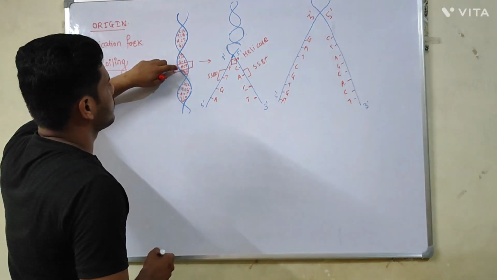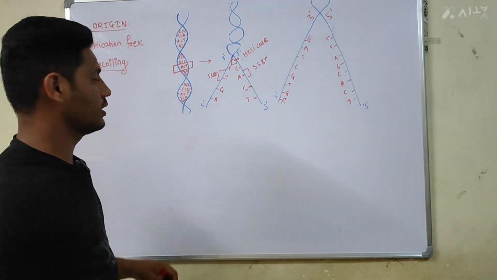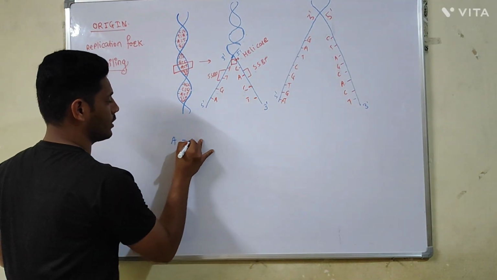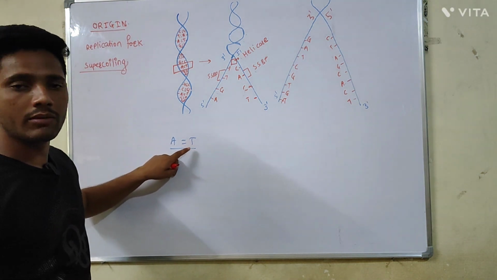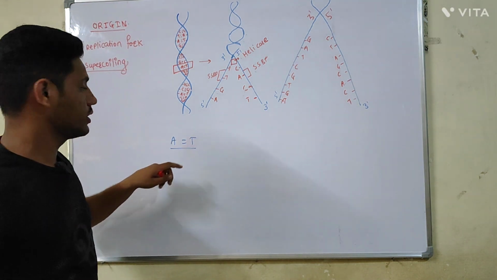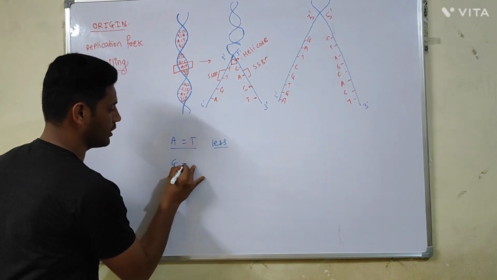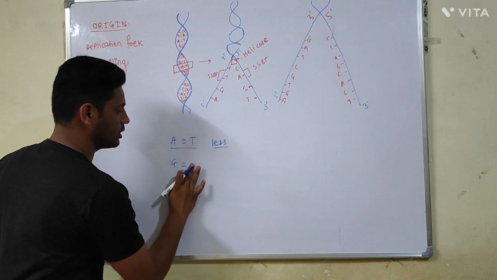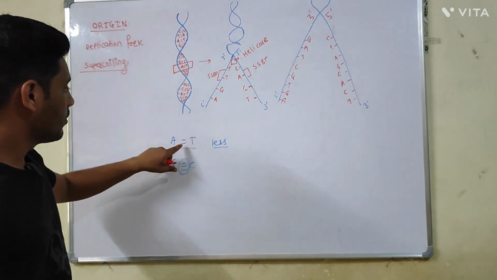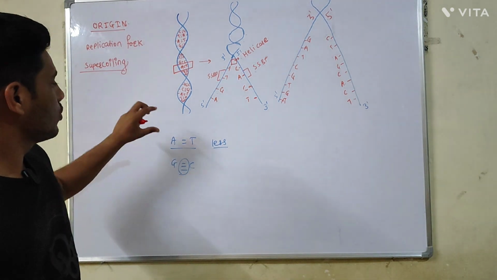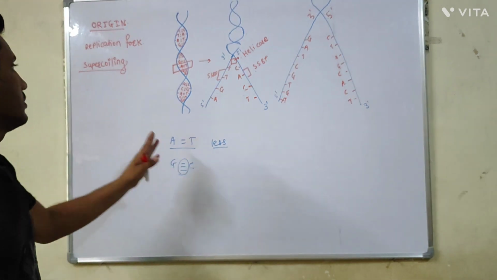Now DNA helicase will break the hydrogen bond that is present between the adenine and the thymine nucleotide. Mainly the bond between the adenine and the thymine nucleotide is broken because there is a requirement of less energy as compared to breaking the bond between guanine and the cytosine nucleotide, in which there is a triple hydrogen bond. Double hydrogen bond is easy to break. That's why the origin is at the adenine and the thymine base pairs.